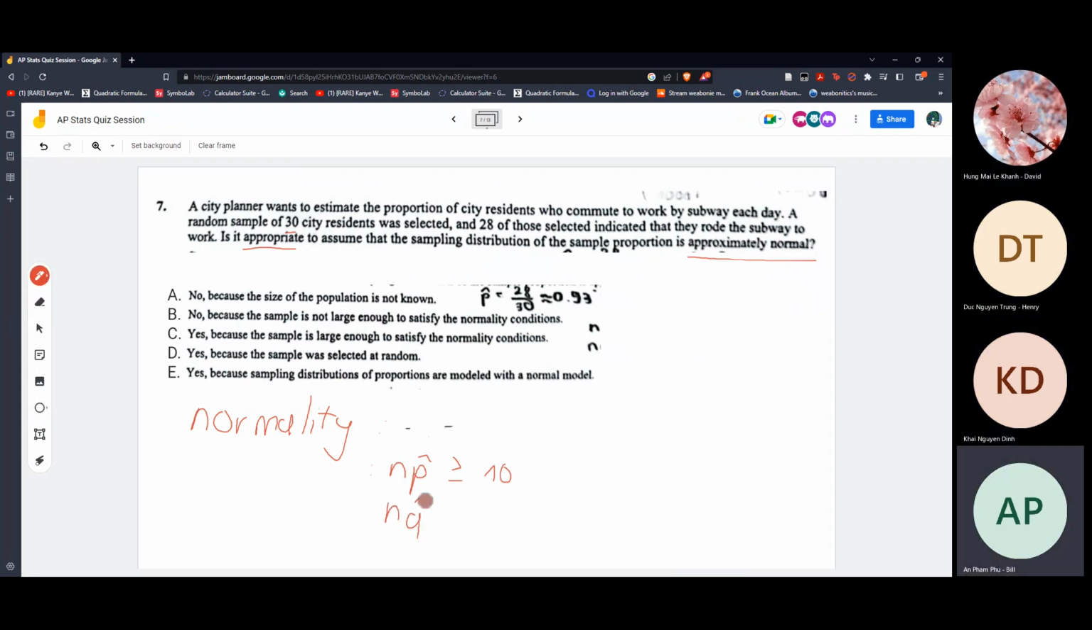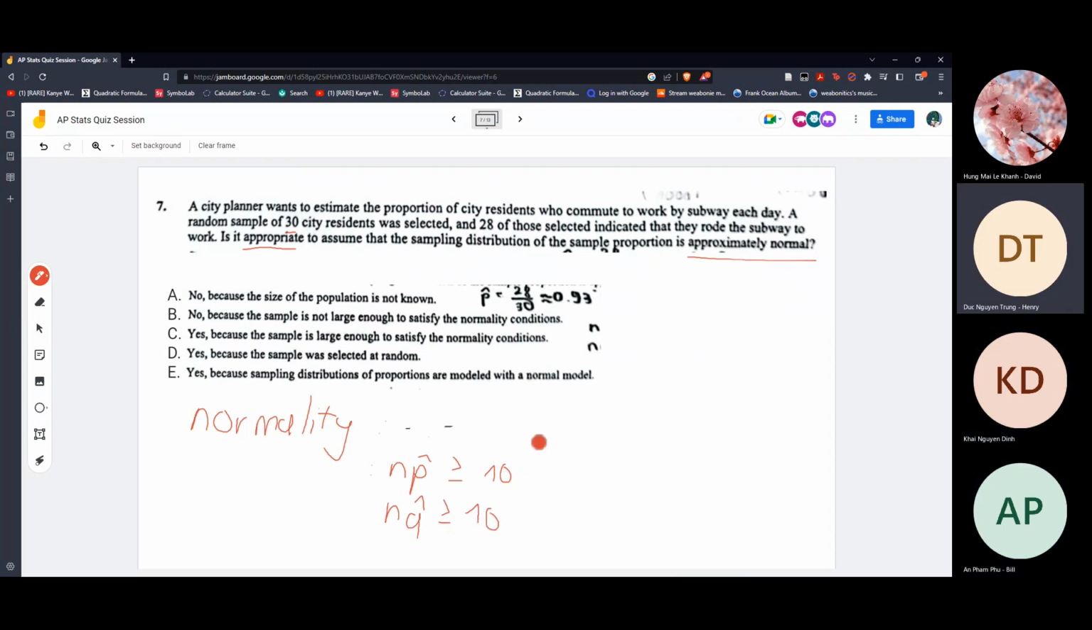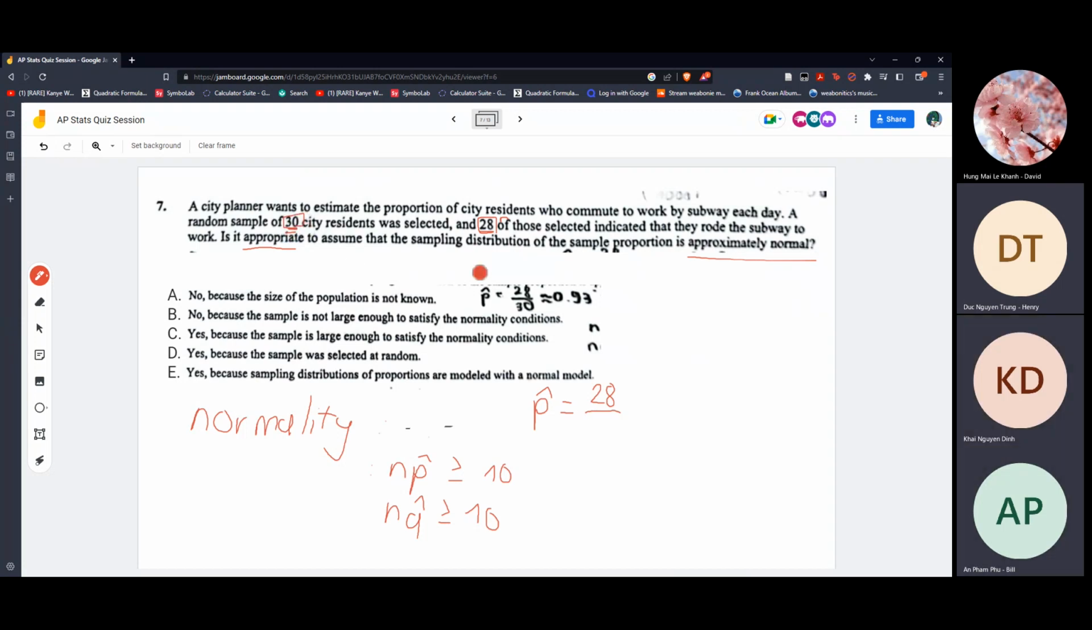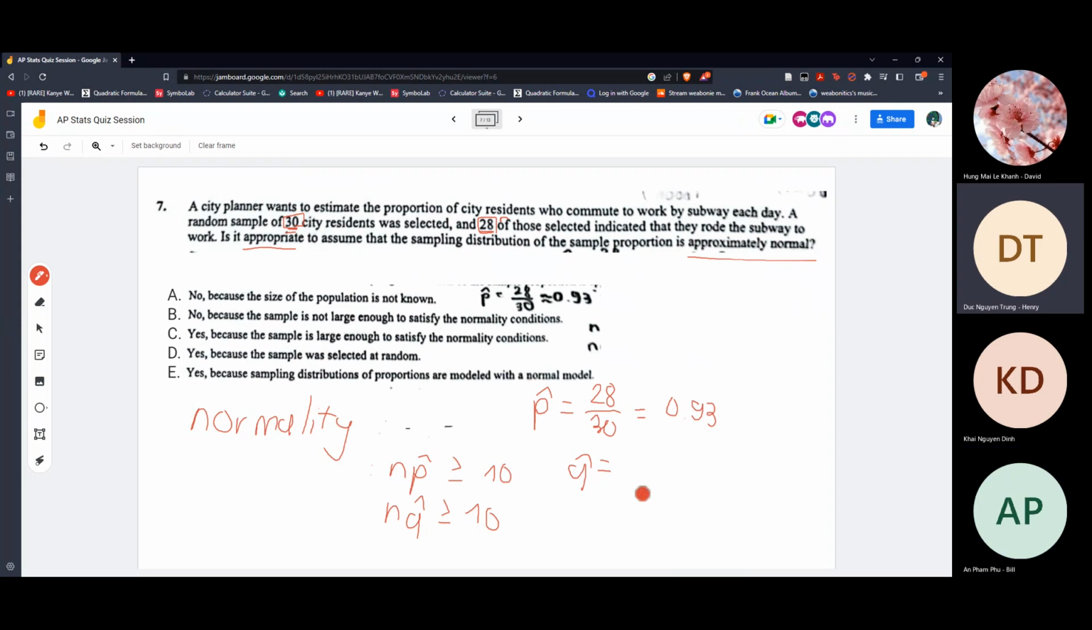But if it's a proportion, we have to check that n p hat is more than 10 and n q hat is more than 10. So we know the success count is 28 here. This is our success, 28, to 10. So the sample size, which is 30, gives you about 0.93. And for q hat, you just take 1 minus 0.93, which is 0.07.